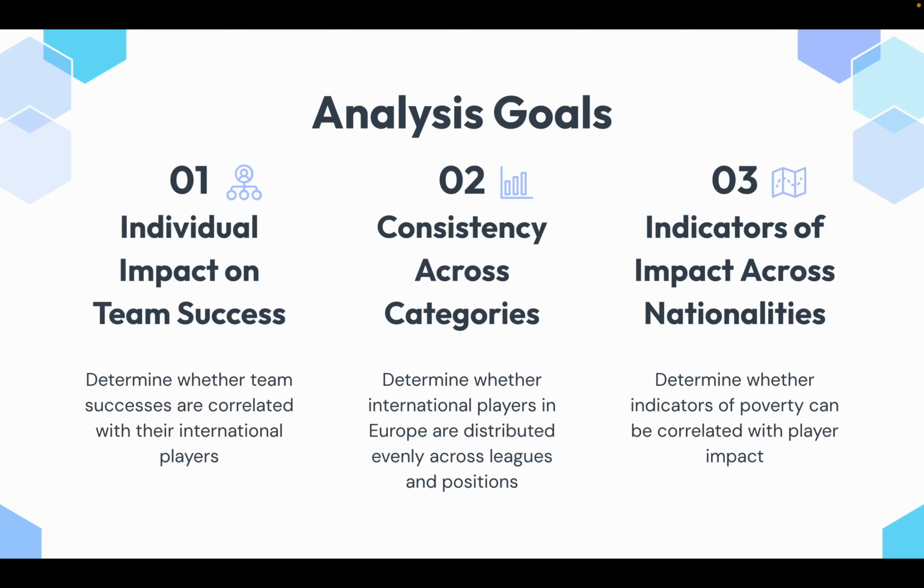So my analysis goals for this included looking at individual impact on team success and determining whether team successes are correlated with their international players, consistency across categories and determining whether international players in Europe are distributed evenly across leagues and positions, and then also indicators of impact across nationalities, and determining whether indicators of poverty can be correlated with player impact.